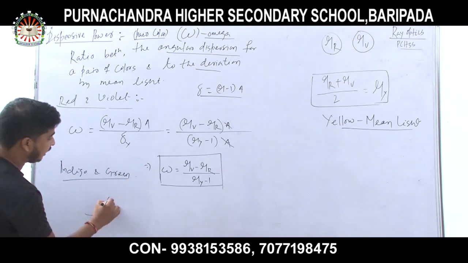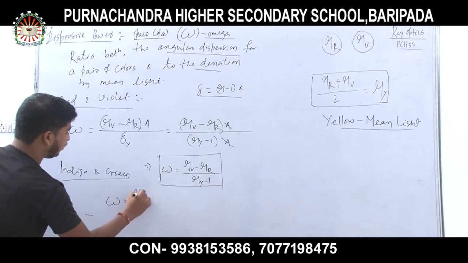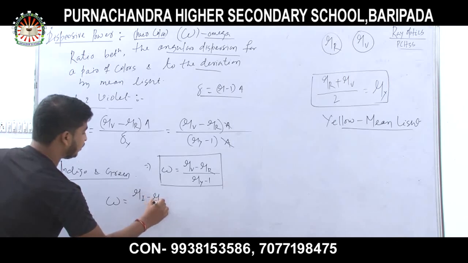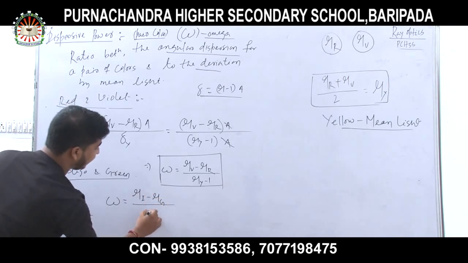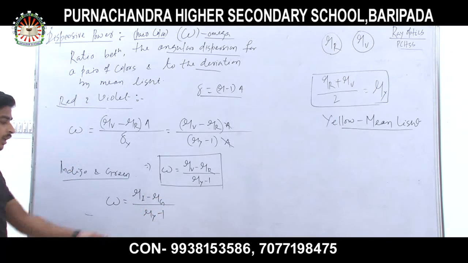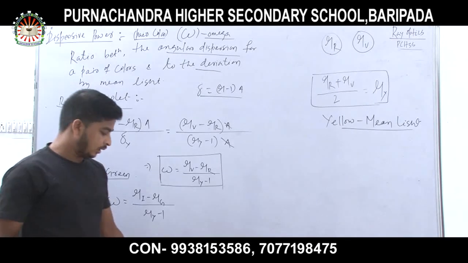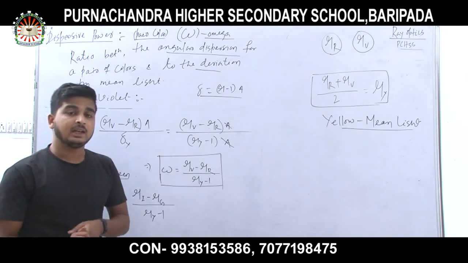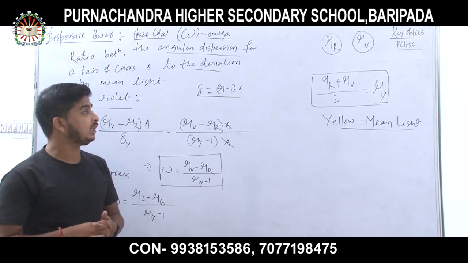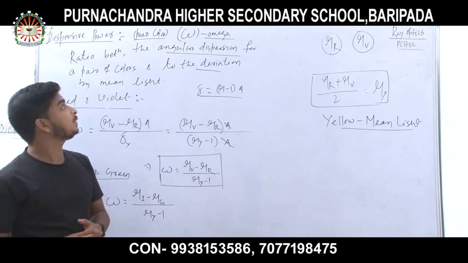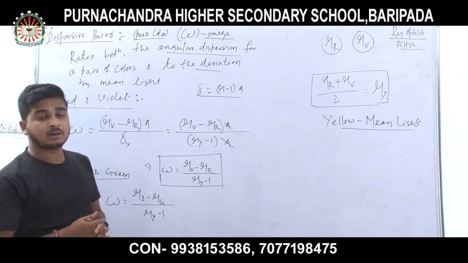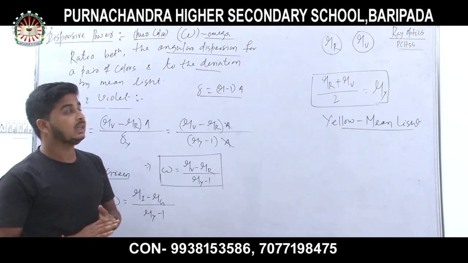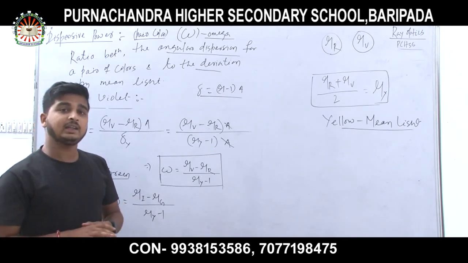Then omega equals (mu of indigo minus mu of green) divided by (mu of y minus 1). So for any two colors you can write the formula. In today's discussion we have discussed what dispersion is, the cause of dispersion, Newton's classical experiment, angular dispersion for any two colors, and dispersive power for any two colors.